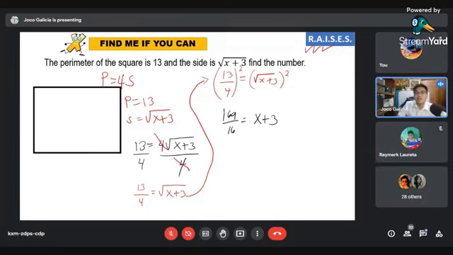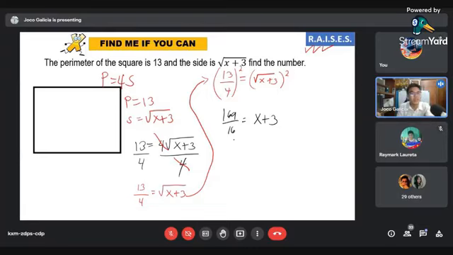So, as you can see, class, 13 times 13 is equal to 169. And 4 times 4 is equal to 16. Now, we need to extract the square root. That's why, from square root of x plus 3, it is now x plus 3. Now, 169 over 16. Let us seek the help of our calculator.